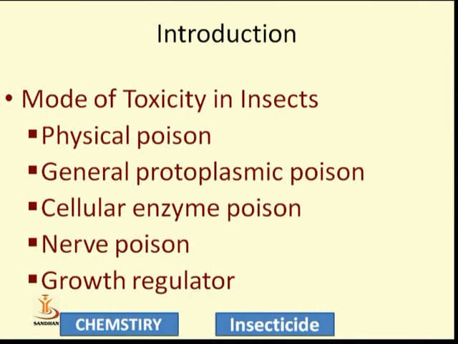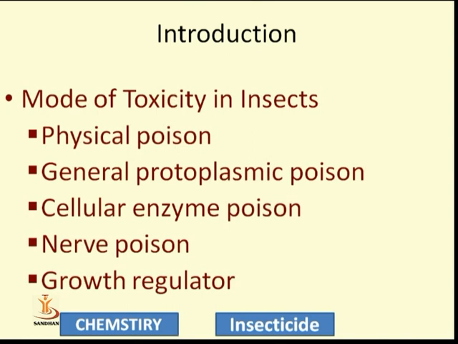Suppose there are 5 different types of poisons which are responsible for toxicity in insects. First one is physical poison. What does it mean? Whenever the insect sits on the plants, due to the gum material, it directly gets stuck there. That is known as physical poison.